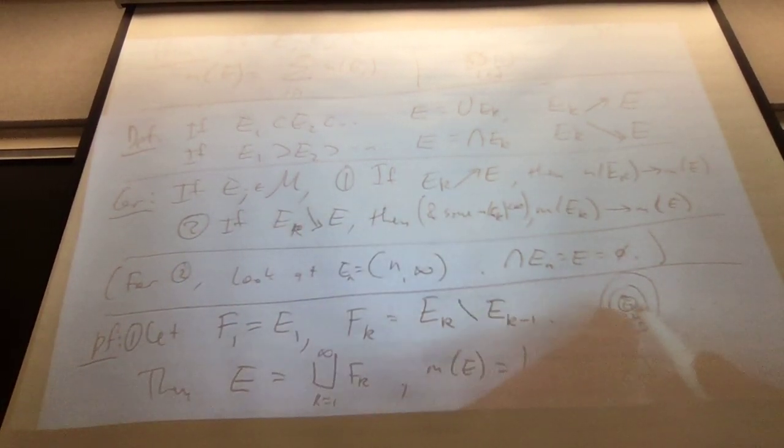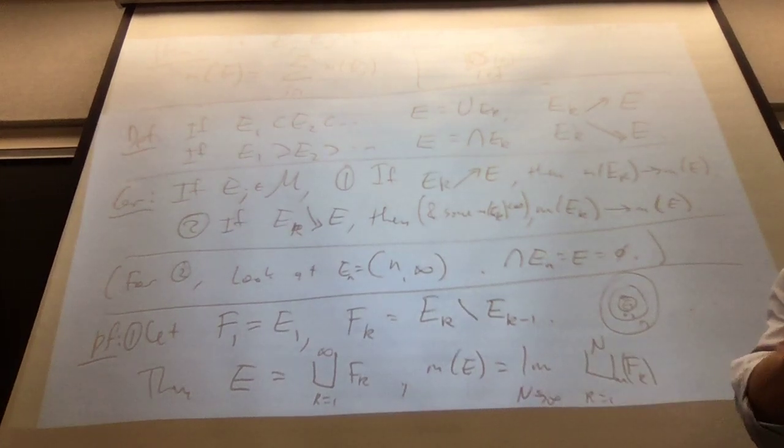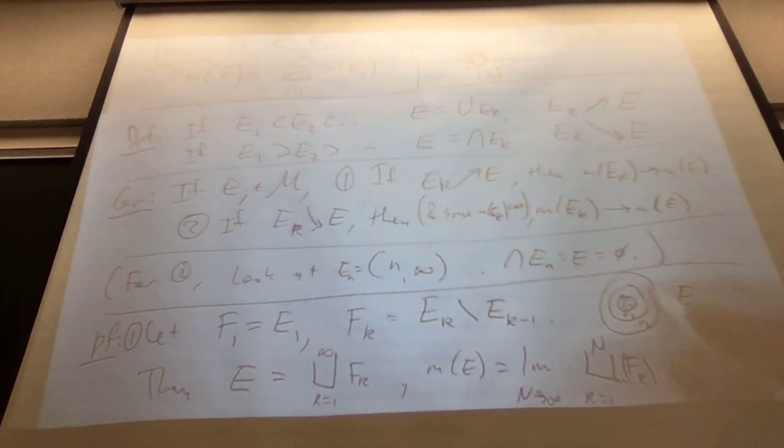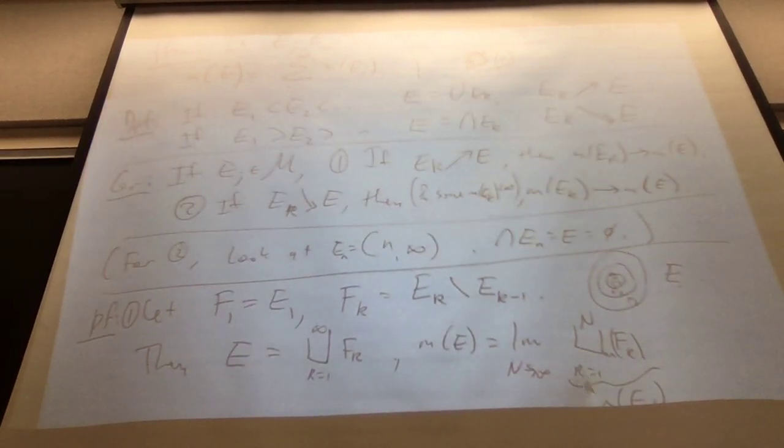If we're increasing up to E, so E is the union of all of these things, the point is when we stop at level n, what do all these measures add up to? The measure of En. So is that a sum or? Oh, it should be a sum.